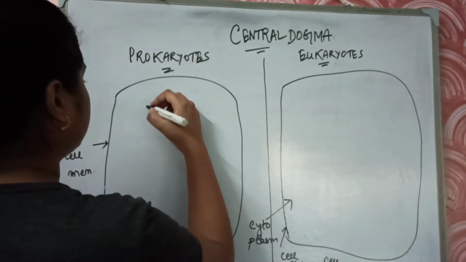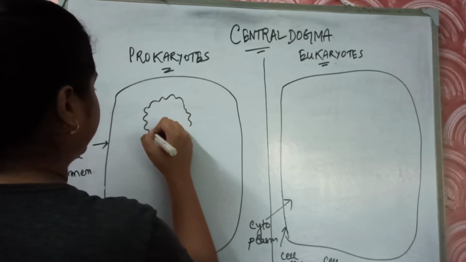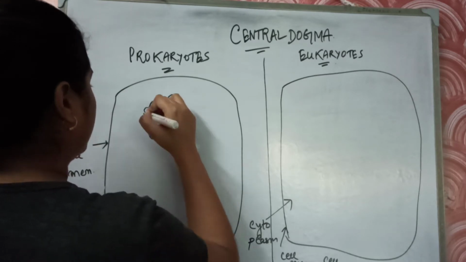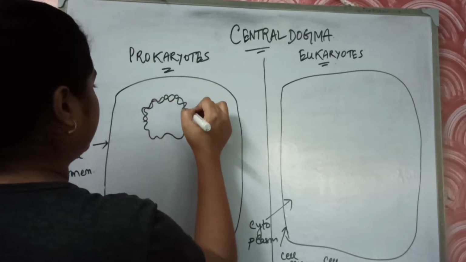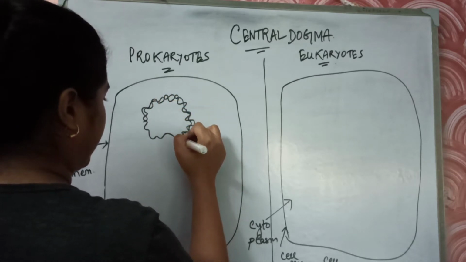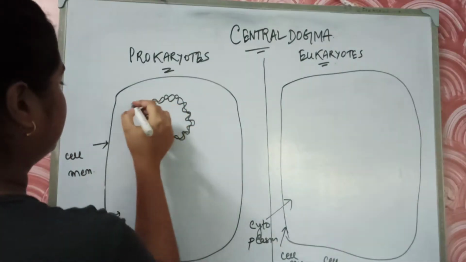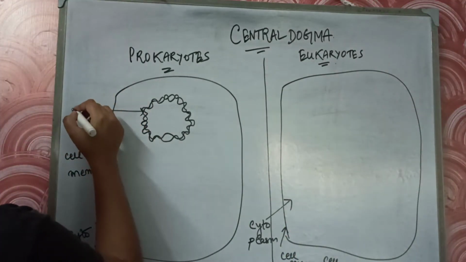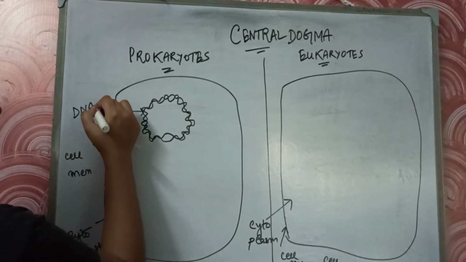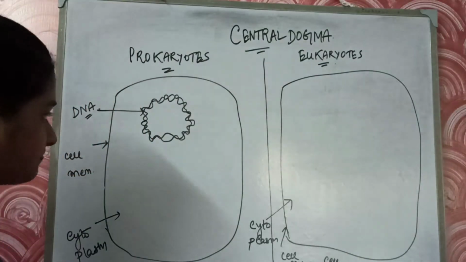We know that the prokaryotic cell doesn't have a membrane bound nucleus, so it lacks a double membrane bound nucleus. Suppose this is the genetic material which is present, that is the DNA. My diagram is very bad, so I'm just giving you a line diagram. Don't go deeper into the diagram. I just want to say that this is the prokaryotic DNA or the bacterial DNA.